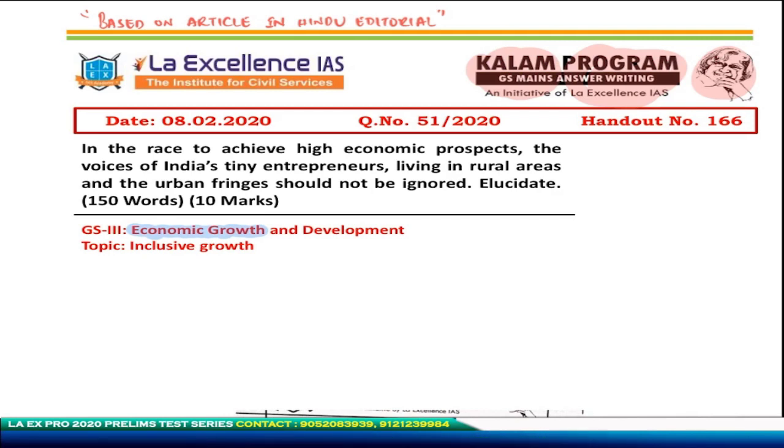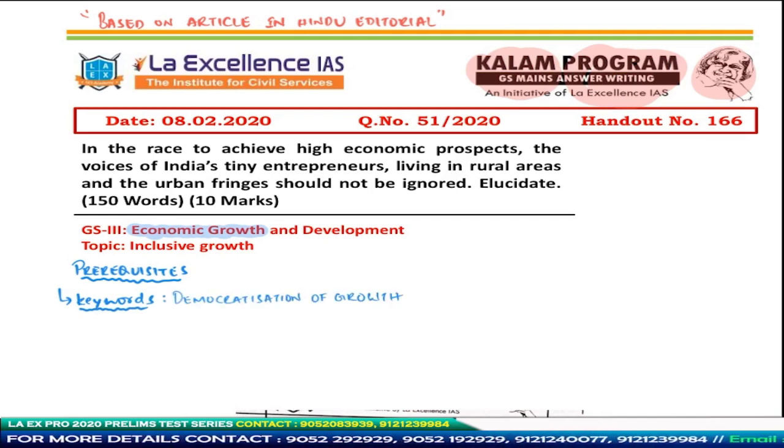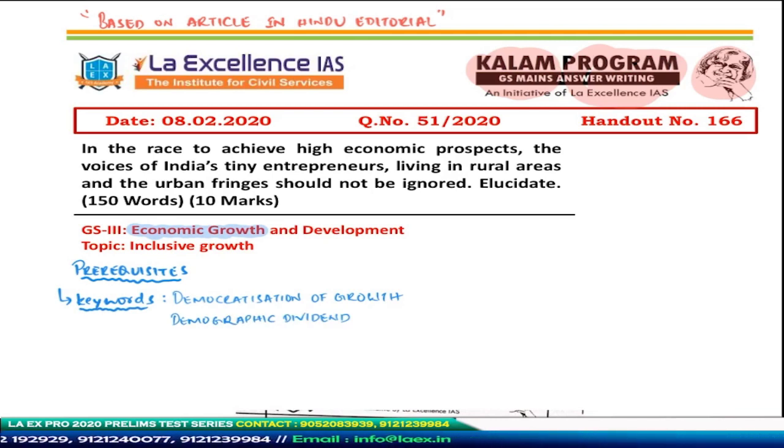Now, I'll read out the question for y'all, and before I do that, I'll mention a few prerequisites that are important when you address an economic growth and development based question where there is inclusive growth involved. One is the usage of keywords. For example, when there is inclusive growth, economic growth, and development, there are certain keywords related to these terms, like democratization of growth, demographic dividend, and progressive taxation, etc. I am basically outlining some terms that are useful in order to enrich your answer when the question is on economic growth and development. So first is the usage of keywords.